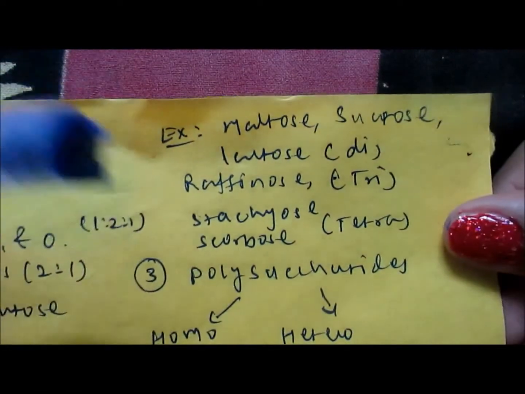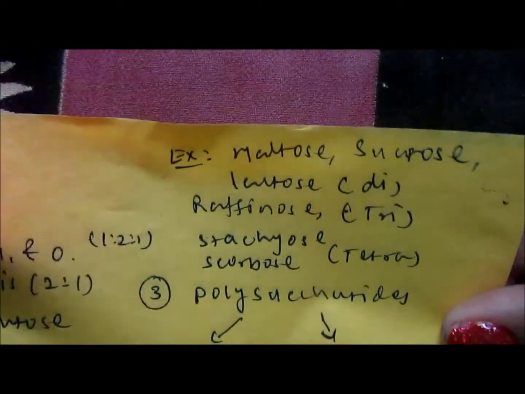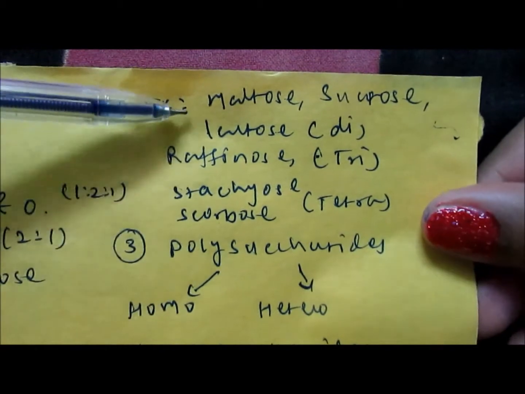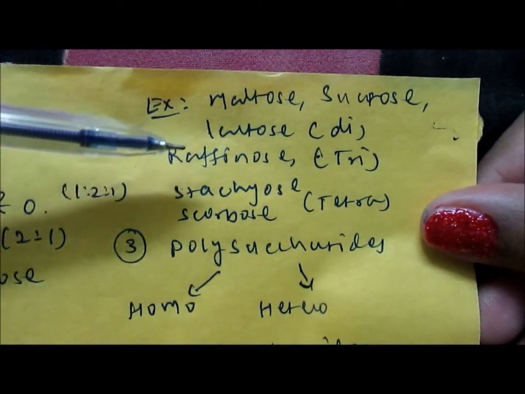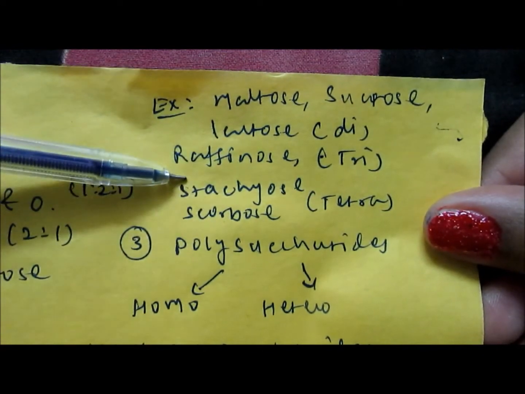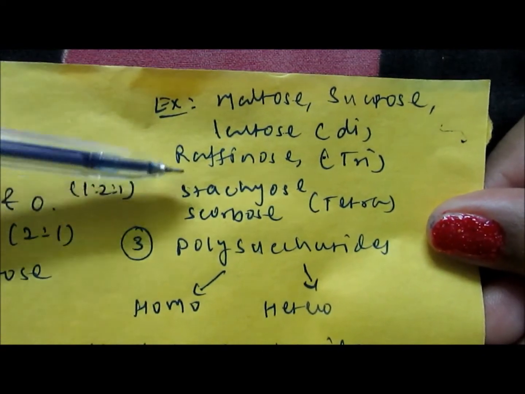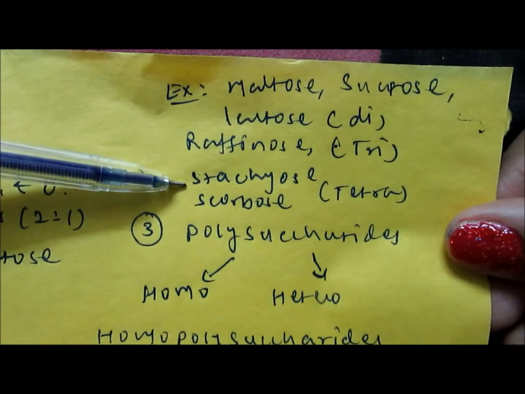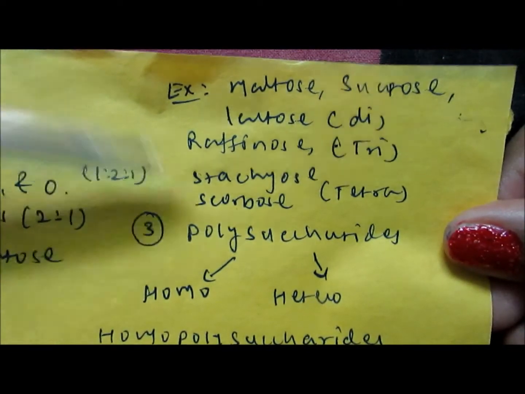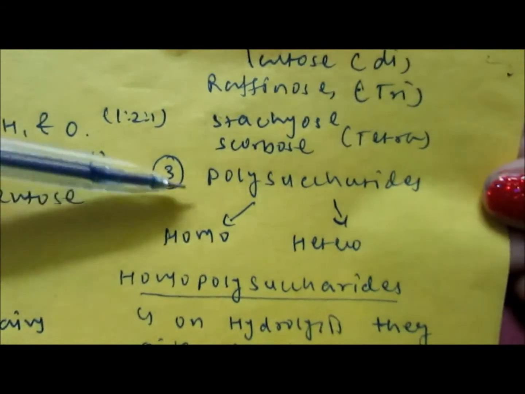Then the well-known examples of disaccharides are maltose, sucrose, lactose. These are disaccharides, whereas raffinose is a well-known example of trisaccharides, and stachyose as well as scorbose are the examples of tetrasaccharides. The third type is polysaccharides.